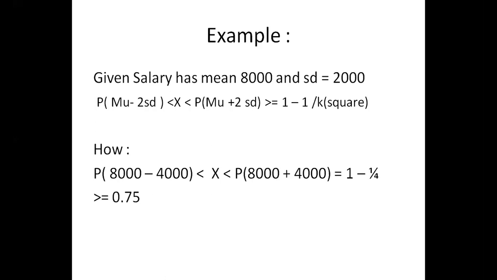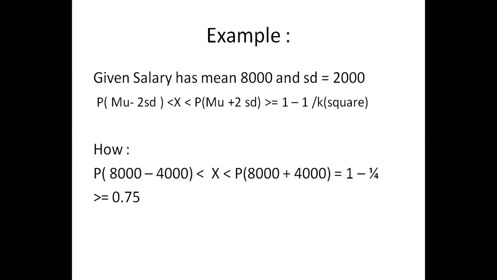You can say something like this. You took the mean of the data, which was 8,000, and the standard deviation was 2,000. Then the probability of mu minus 2 SD to mu plus 2 SD is greater than or equal to 1 minus 1 by k squared. That is, mu is 8,000 and standard deviation is 2,000, so 8,000 minus 4,000 to 8,000 plus 4,000, which is 1 minus 1 by 4, that is greater than or equal to 0.75.